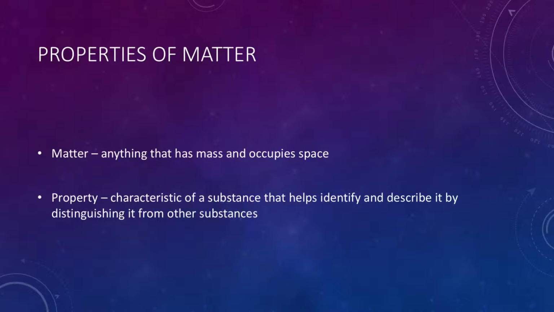Before I can explain the difference between physical and chemical properties of matter, let's go over a couple of basic definitions. Matter is anything that has mass and occupies space. It's what stuff is made of. A property is a characteristic of a substance that distinguishes it from other substances. It helps to identify and describe it.